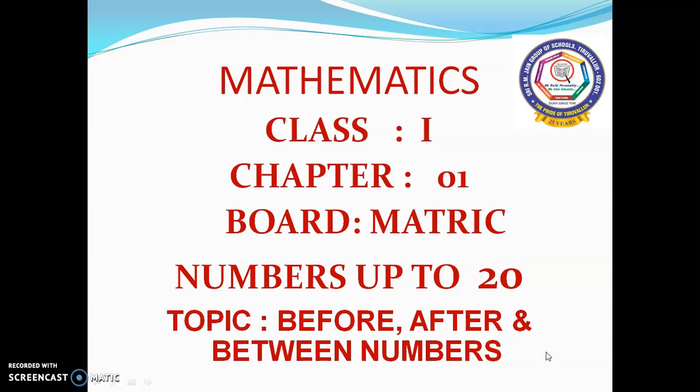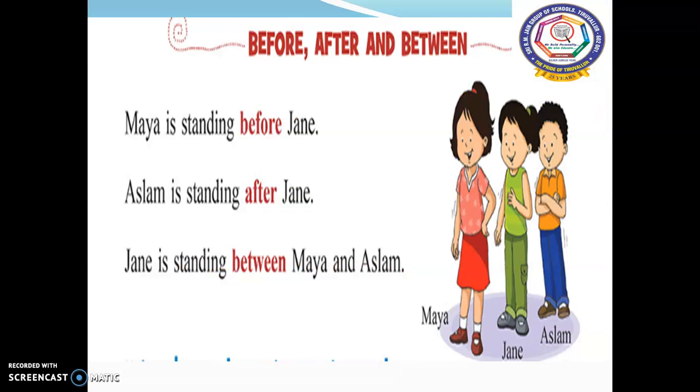Today in this class we are going to learn class 1, chapter 1, matriculation mathematics, numbers up to 20. In this chapter we are going to learn the topic before, after and between numbers. Shall we start, children? Yes.